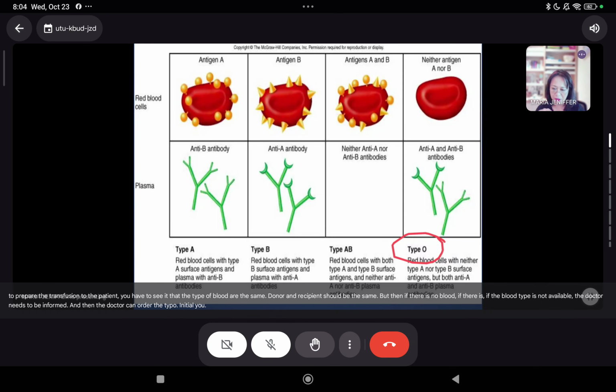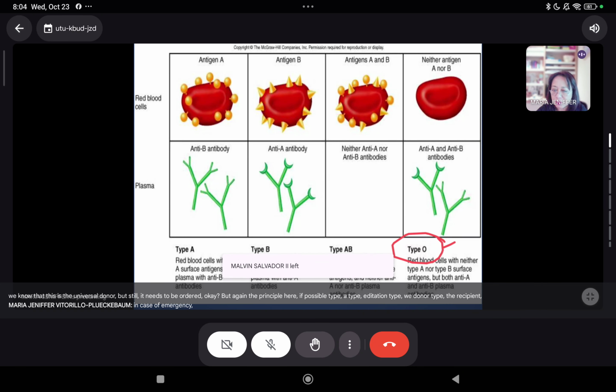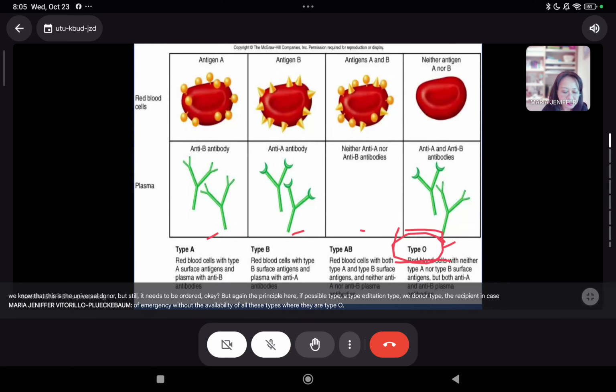Hindi tayo yung mga nurses, it should be the doctor that has to decide if it's going to be the type O. Now, although we know that this is the universal donor, but still it needs to be ordered. Okay? But again, the principle here, if possible, type A patient, type A donor, type B recipient, type B donor. In case of emergency, without the availability of all these types, pwede ang type O. Okay.